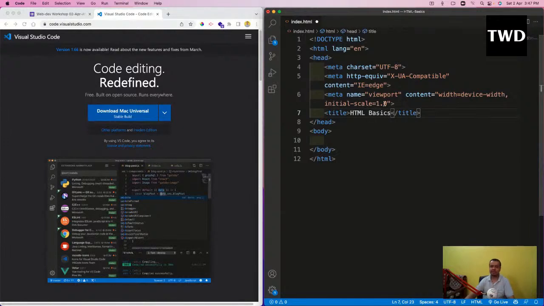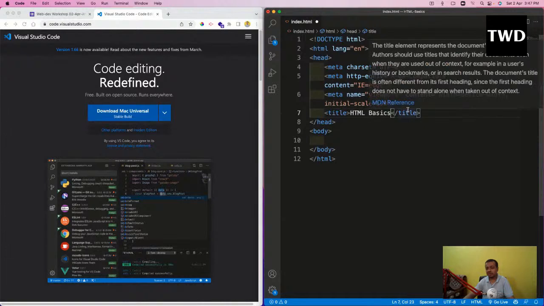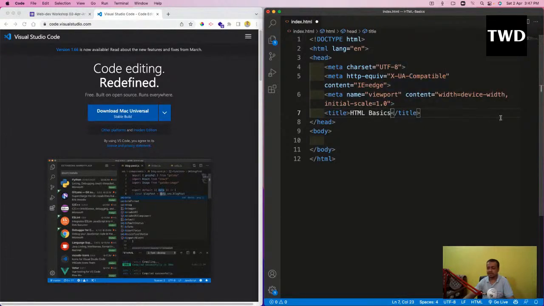Then there are these meta tags which come by default. What are these meta tags? Meta tags are actually created for Google. Why are these meta tags for Google?